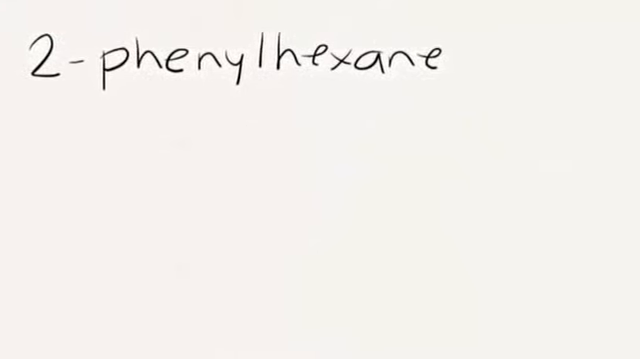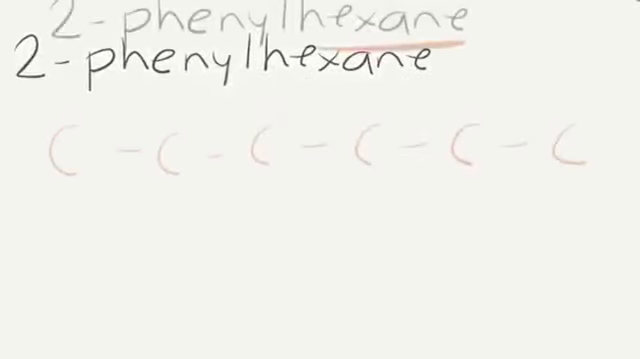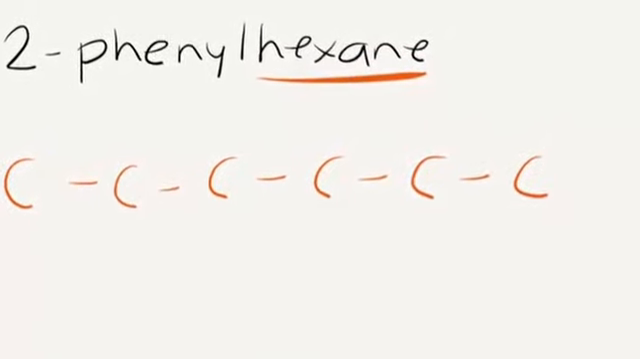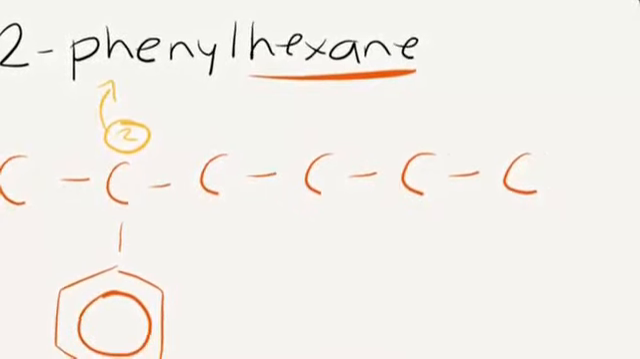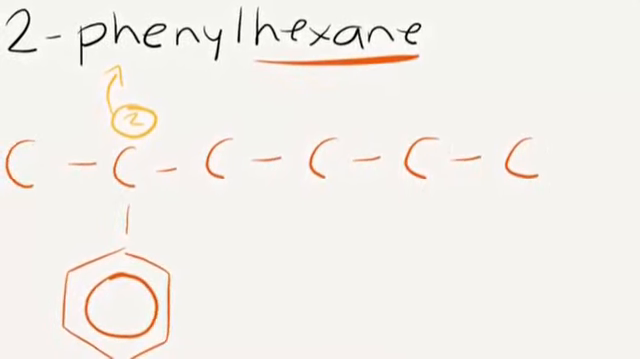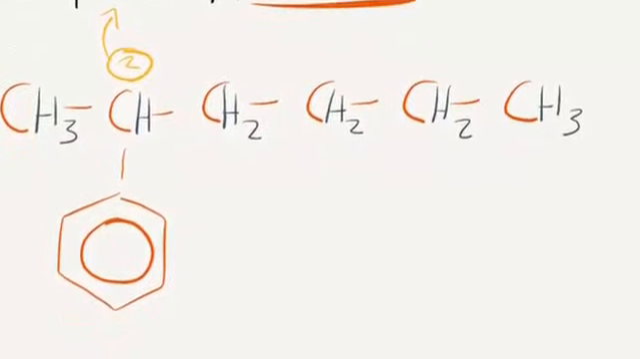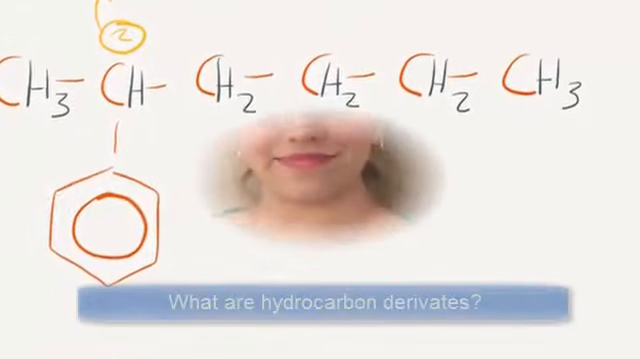2-phenylhexane. First, we have to draw the 6 carbons, and then in the carbon number 2, we draw the phenyl, the benzene ring, and then we just have to add the hydrogens, and that's all.